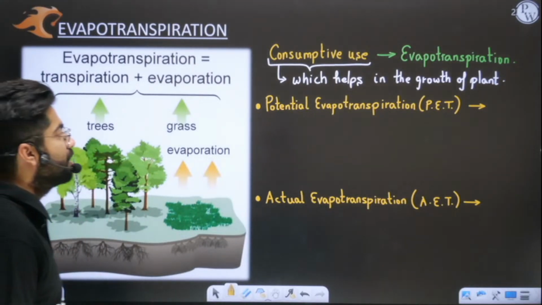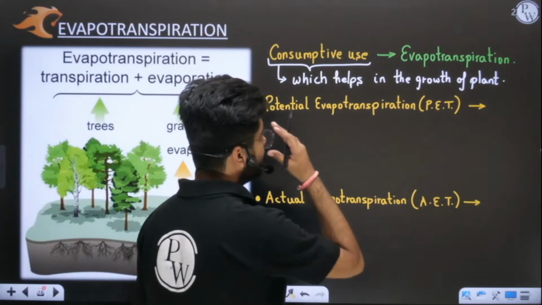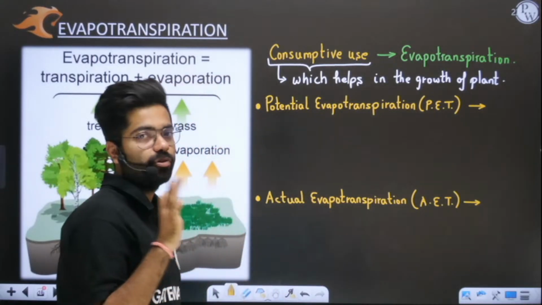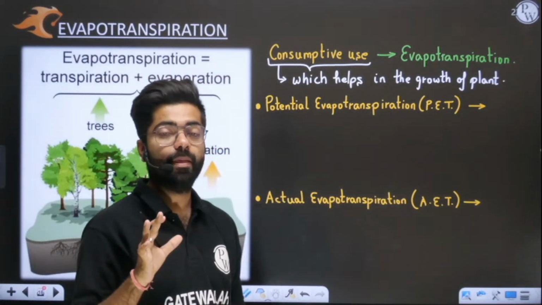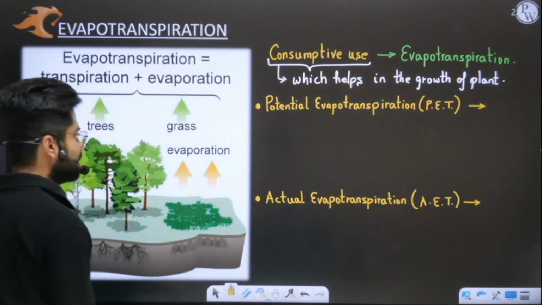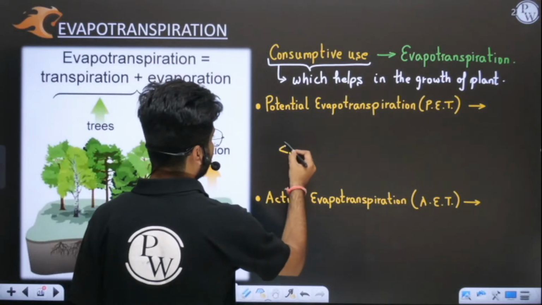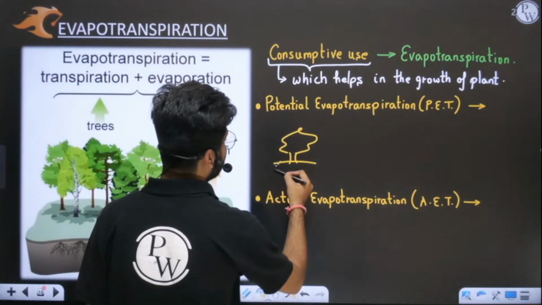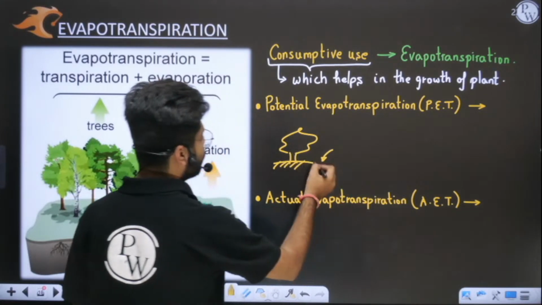No need to worry. Now, you need to understand one thing about potential evapotranspiration, PET. Listen very carefully. Let us take an example. Let us say we have a crop, and we have provided a sufficient quantity of moisture.